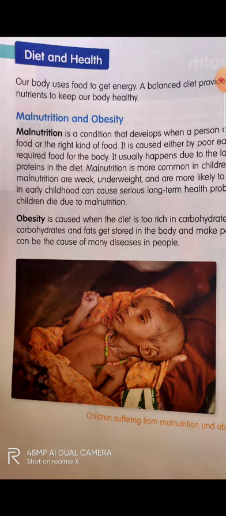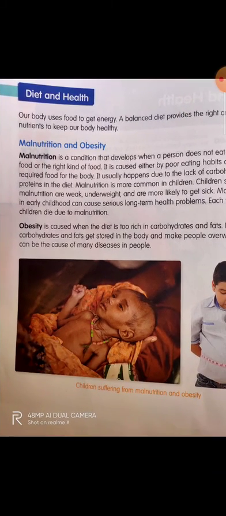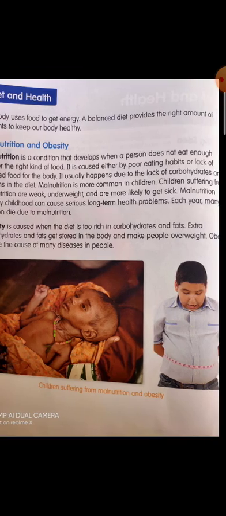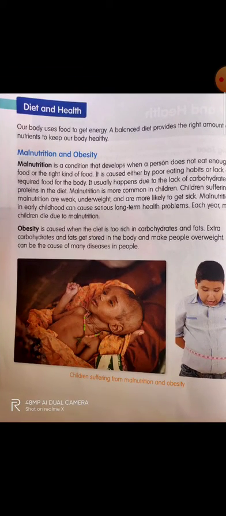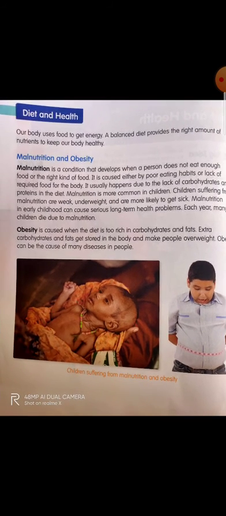Malnutrition is a condition that develops when a person does not eat enough food or the right kind of food. When the person is eating and eating, but not eating the right kind of food, they can be affected by malnutrition, because they are not getting the right kind of food.